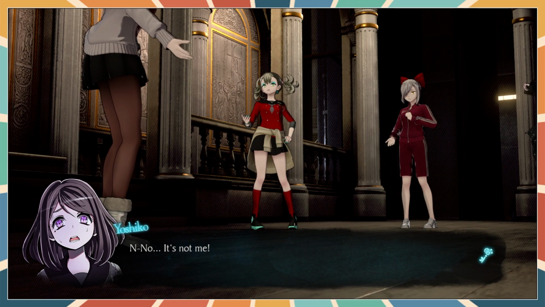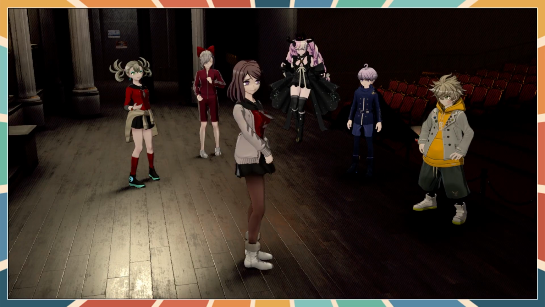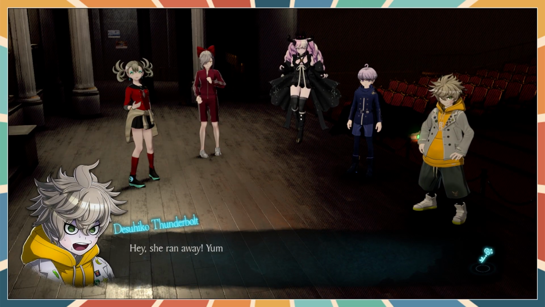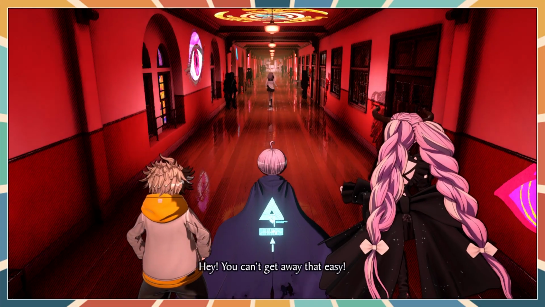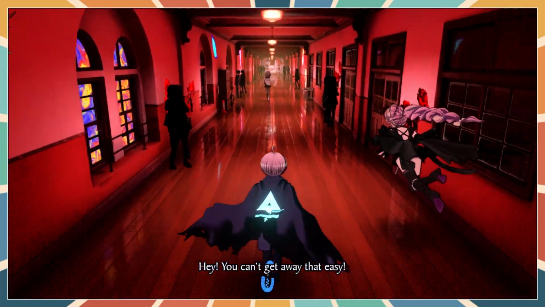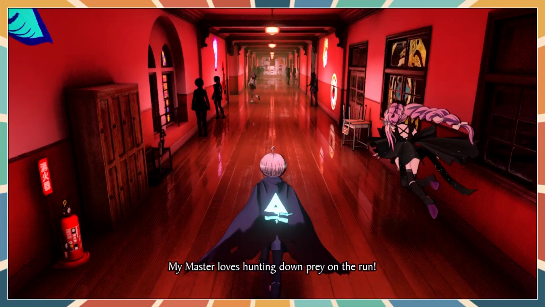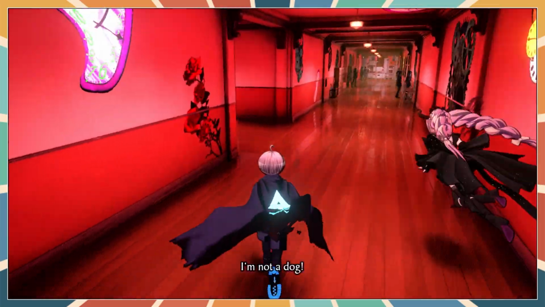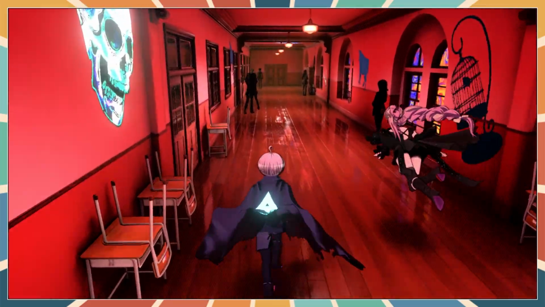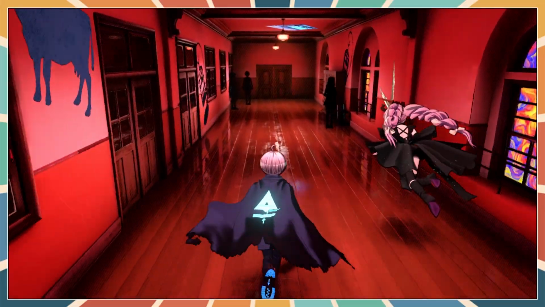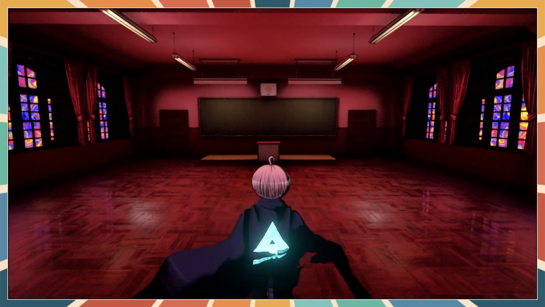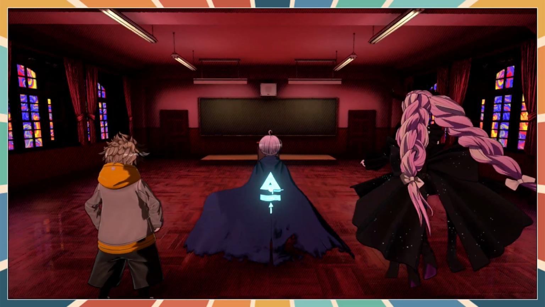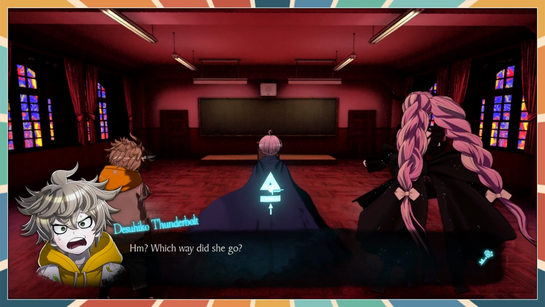No, it's not me. Yuma, after her! Oh. Hey, you can't get away that easy. My master loves hunting down prey on the run. Don't talk about me like that. I'm not a dog! Let's go this way. Where'd she go? Which way'd she go?